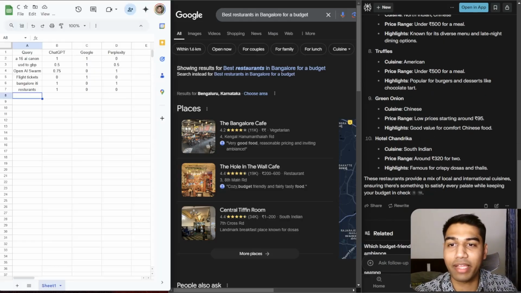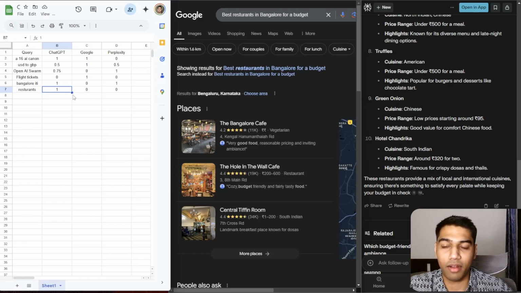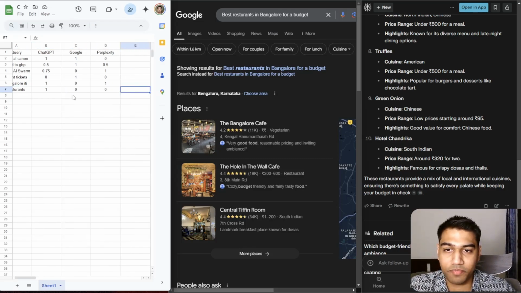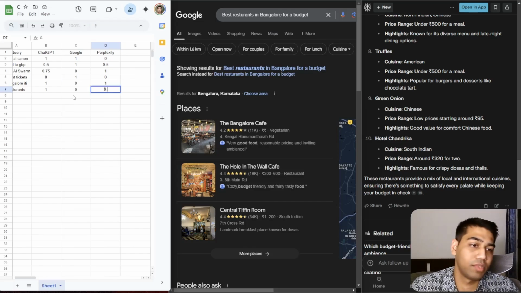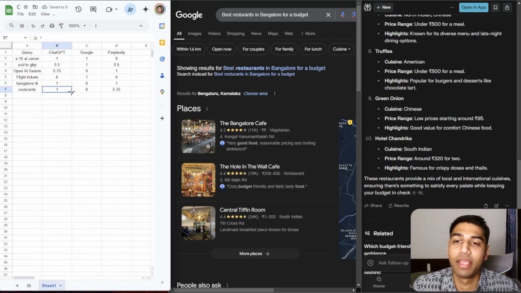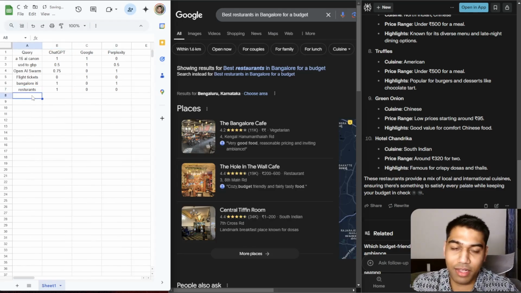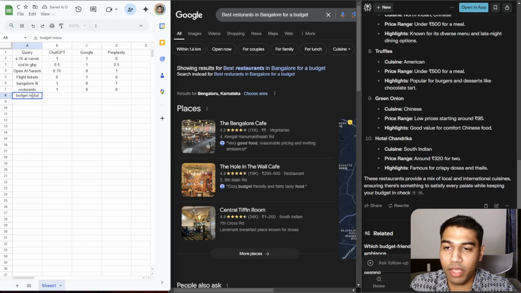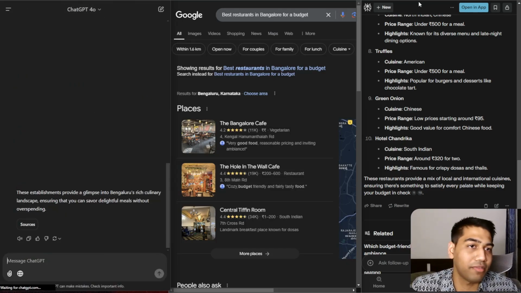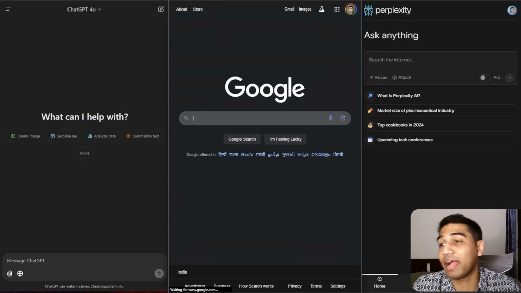If I had to give scores based on the same query, I don't want to do another comparison metric on that. But I would say ChatGPT obviously gets 1, but Perplexity also gets 0.25 points on this, because it just gave the first answer right. So for budget restaurants, I'll just give it 1, 0 and 1 here again, just to keep it simple from a scoring perspective. Awesome. Let's come back to the next thing.